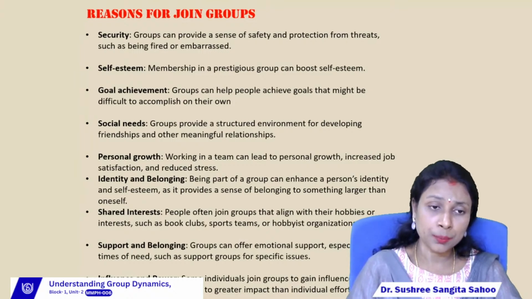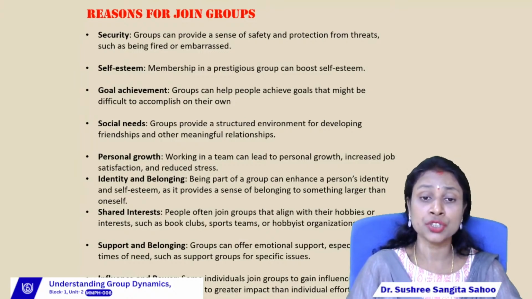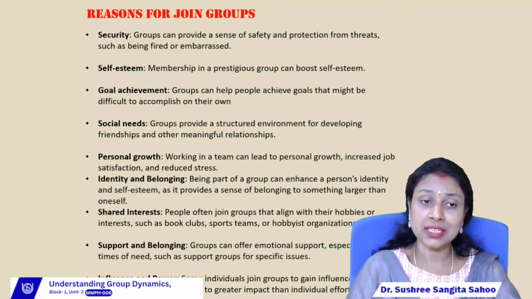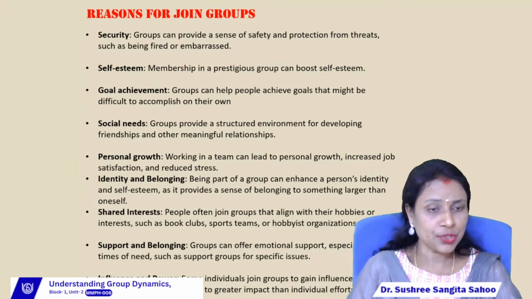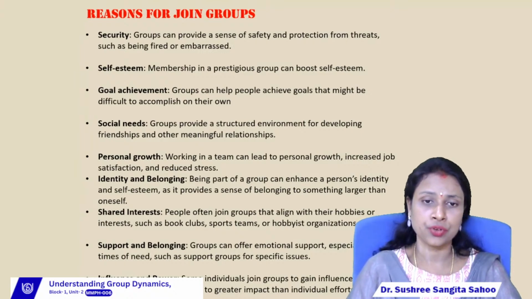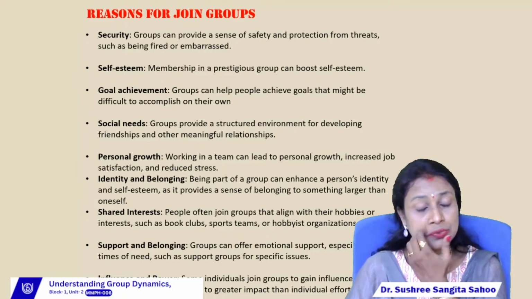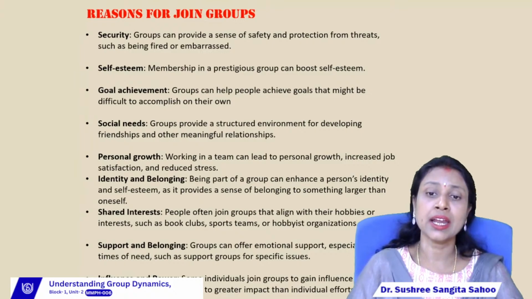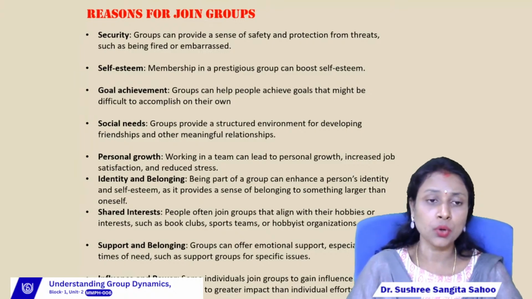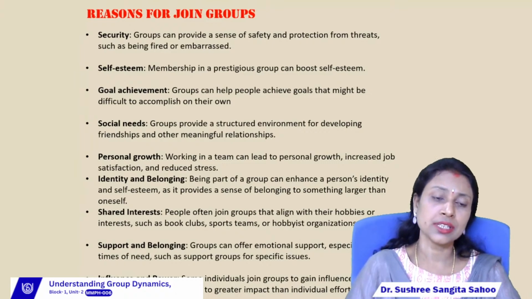Sometimes members join a sports team to share their interest. Suppose one person is a good sportsman. If that person joins a sports group, then definitely that person will share his interest, as well as show his skills, right? And then hobbies, right? Sometimes people also join a group to share their hobbies or their interest.